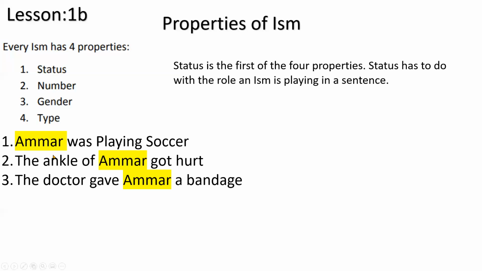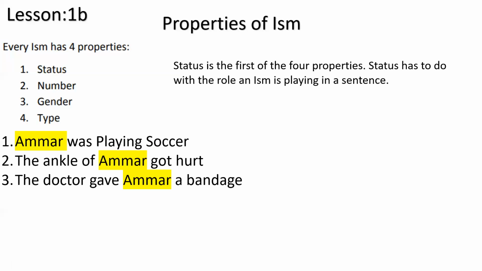So here, in the first sentence, Ammar is actually doing the action. Who is playing soccer? Ammar was playing soccer. So he is the doer of the sentence. If anyone looks at this sentence, Ammar was playing soccer, what are they going to think? Who's the doer? Who's actually playing the soccer? Who's the main guy here? It's Ammar. He's the one playing.